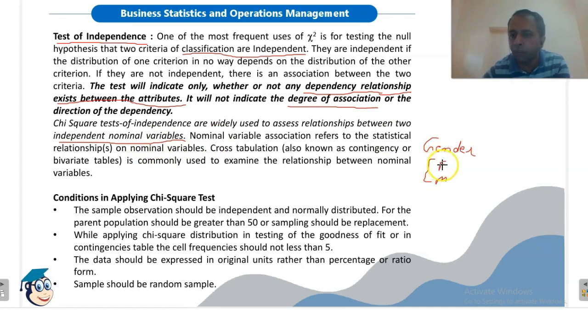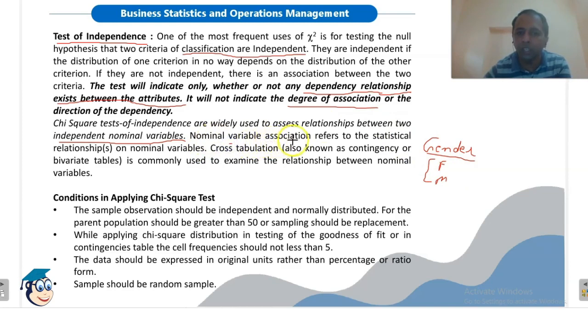Whether female should come first or male should come first, there is no ordering. So this variable gender has two subcategories, male and female, but there is no intrinsic ordering between these different categories. So these are nominal variables.